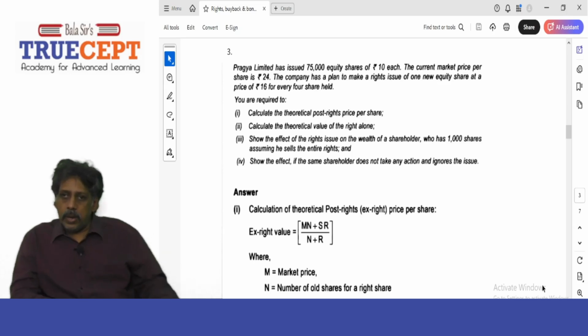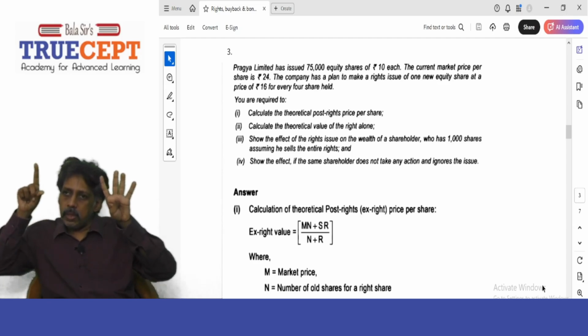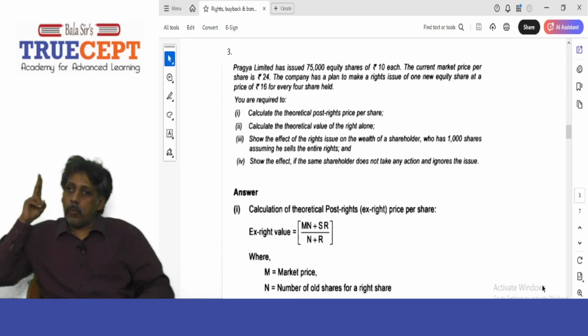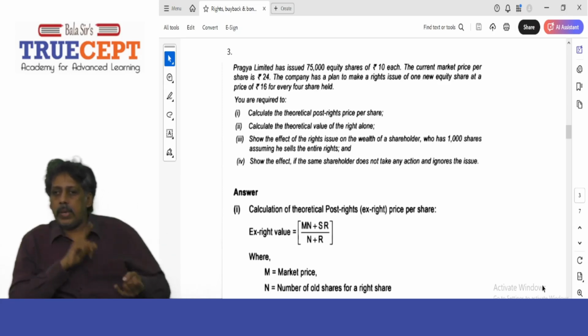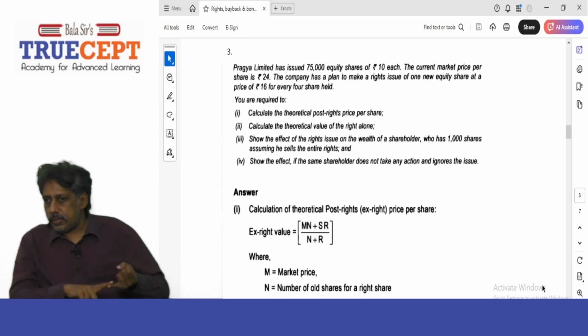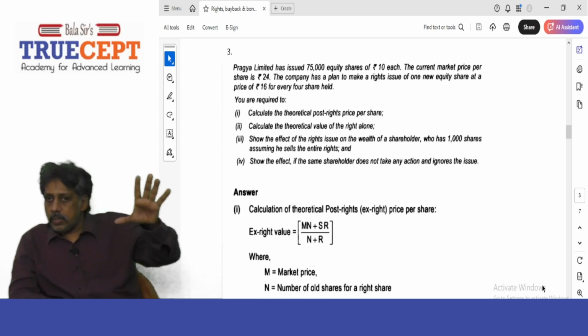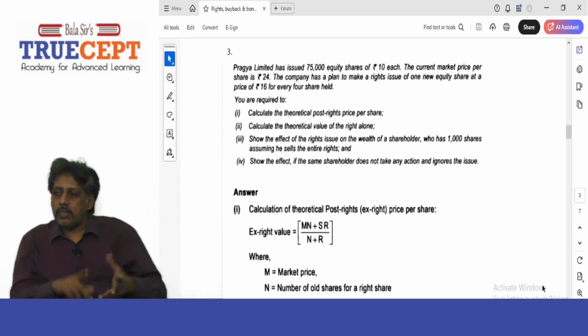You remember you went to the market and bought 4 shares at rupees 24 per share. But what is the ex-rights value? 22.4. That means the 24 rupees you paid is the dirty price, DP, the cum-rights price. And 22.4 is called the CP, the clean price, after you remove the rights from it.